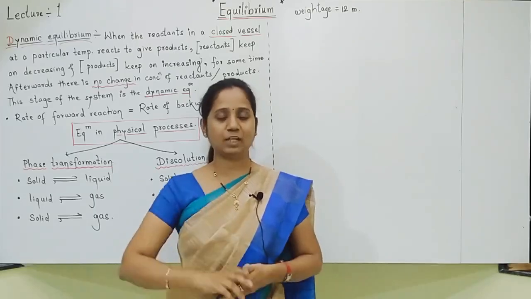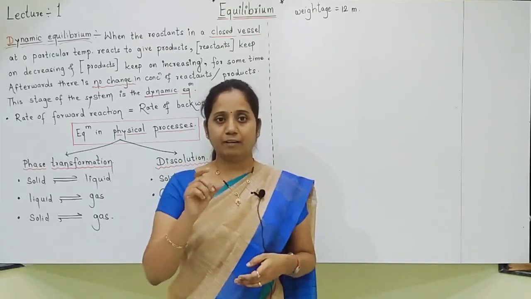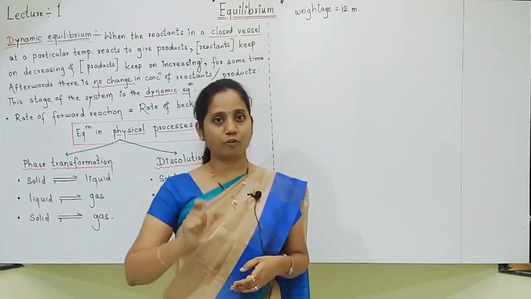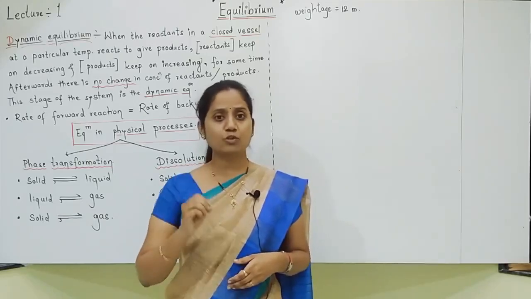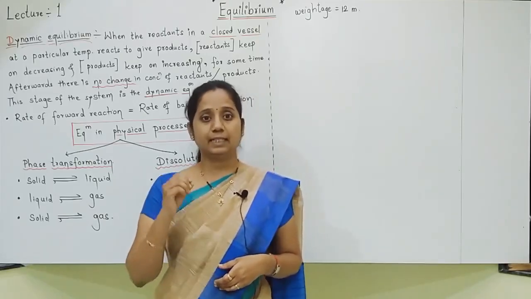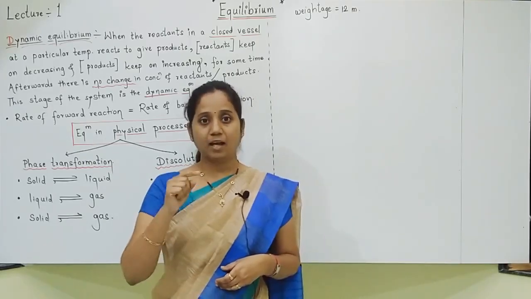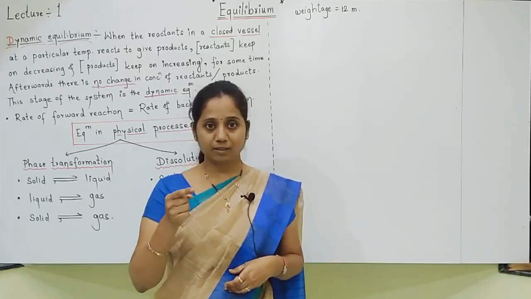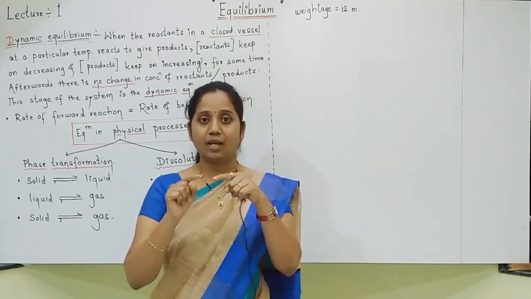Actually what is happening? Now listen. In the thermos flask, when the mass of ice and mass of water remain constant, or there is no change in their masses, then equilibrium has been reached. Equilibrium between ice and water, solid and liquid.